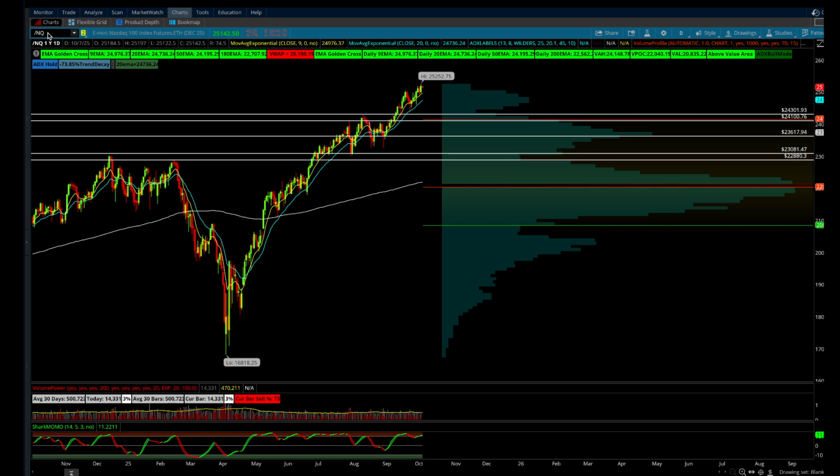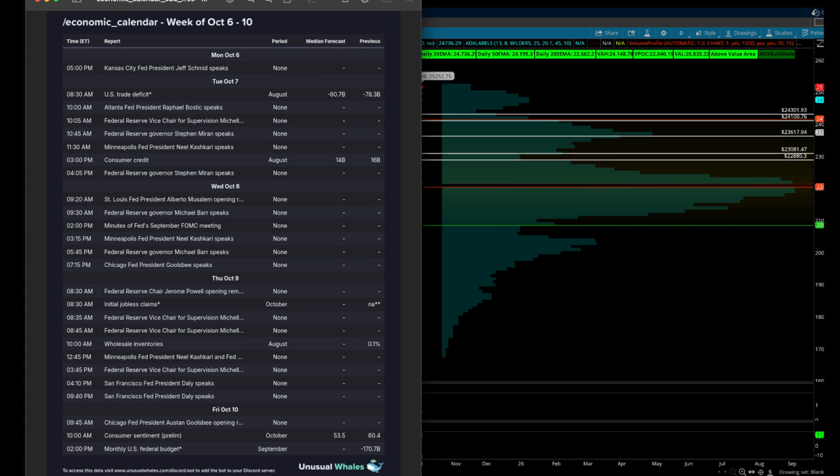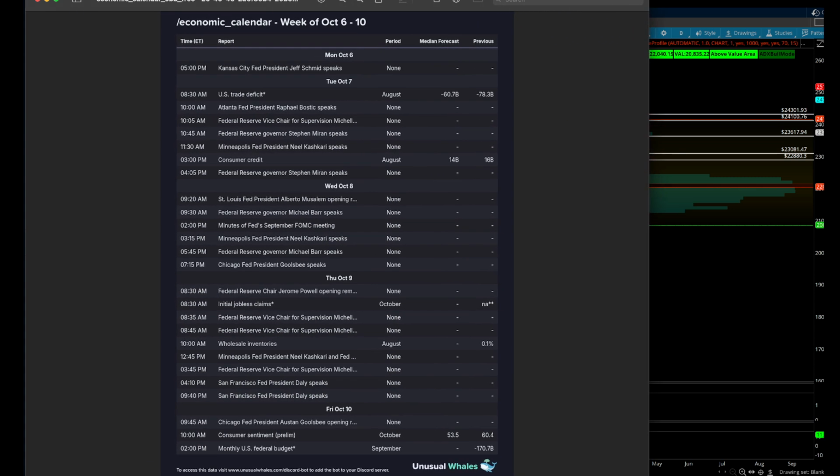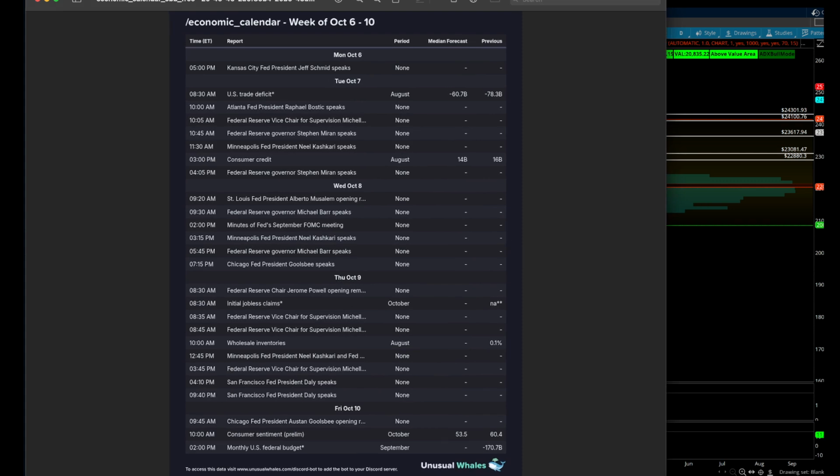All right, so we're going to start off with the NQ since I already have it pulled up. But let's go over the economic calendar for this upcoming week. Want to take a look at that and see what we have in store on the economic data front before we really go into anything else. So today we are at 9:45 Eastern Standard Time on October 6th. We didn't have too much data today, but Tuesday we're going to kick things off with a little bit of Fed speak